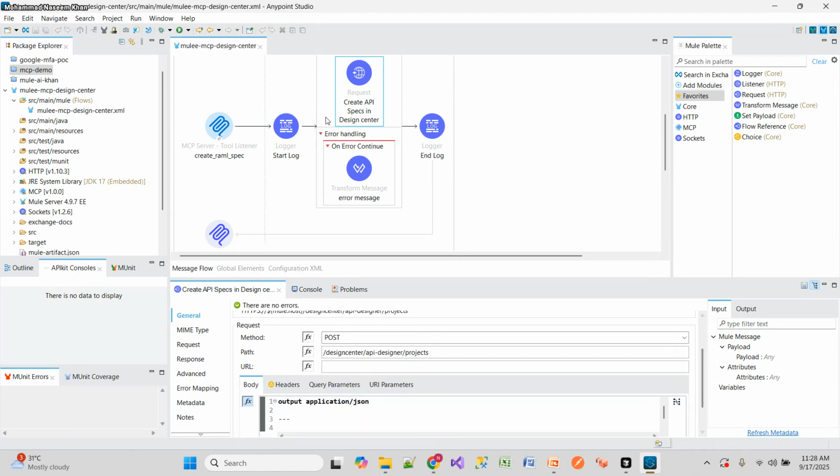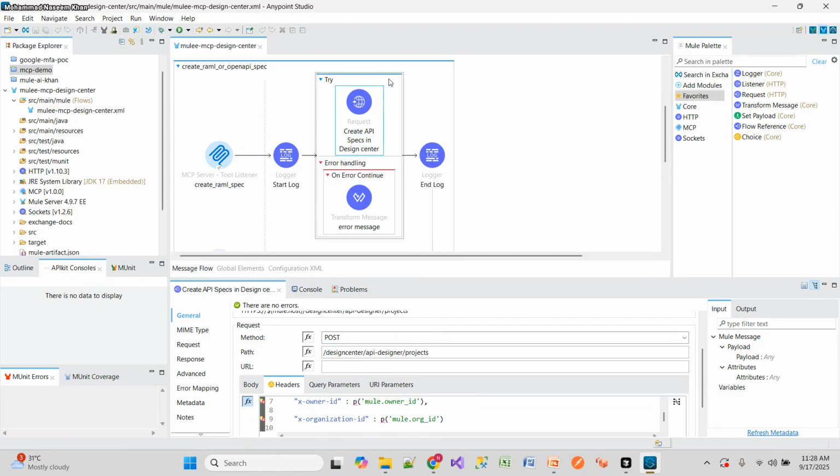So it will just create with the use of owner user ID and organization ID. It will create your API specification in this project. Okay, so the project is being identified based on the user ID and organization ID, right? And so this is the creation of the projects. But the content is still, I mean, for content we have different tools.